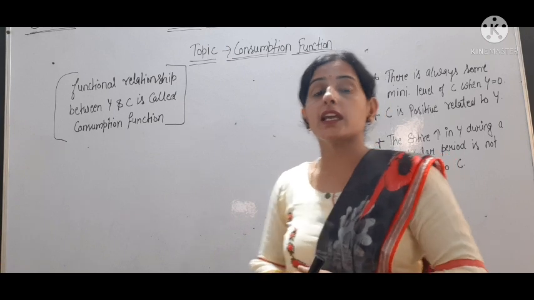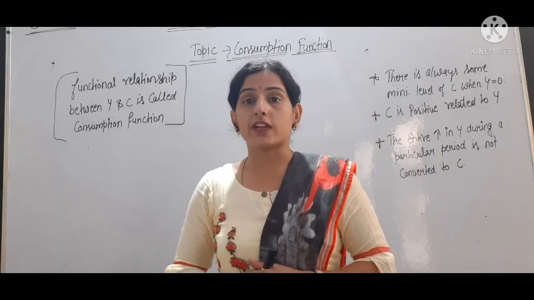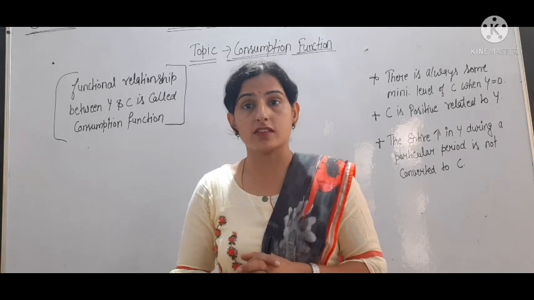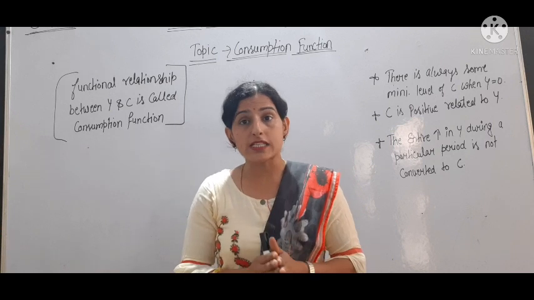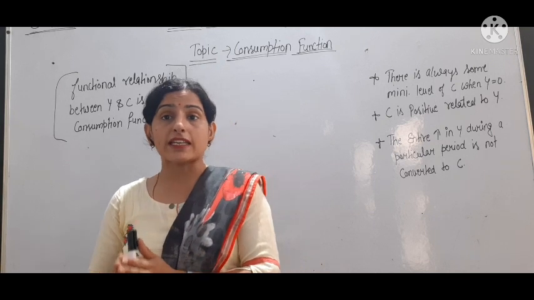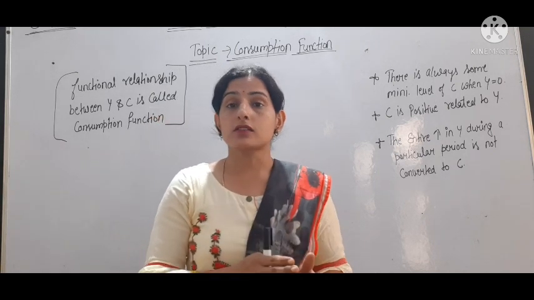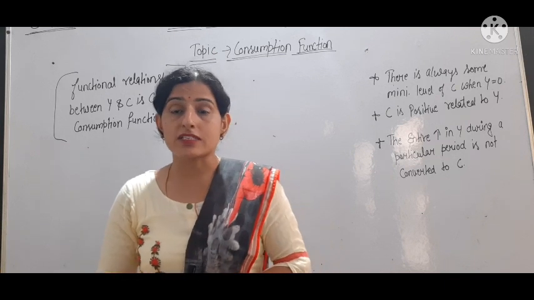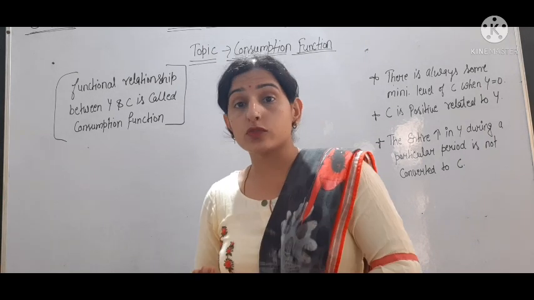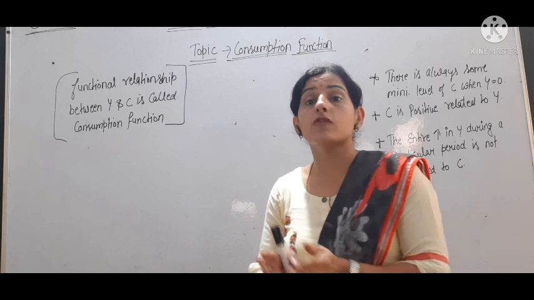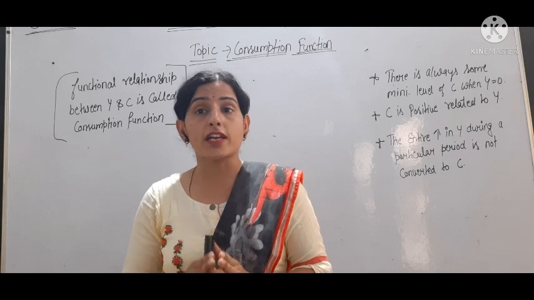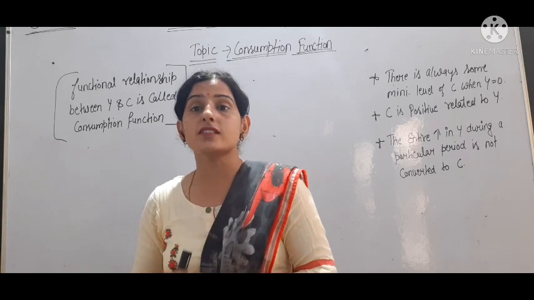So components of AD in a closed economy and components of AD in an open economy. Closed economy means there is no export and imports of goods and services. So firstly we talked about two sectors. One is producer sector, other is household sector. For the producer sector we have taken investment expenditure, and for the household sector consumption expenditure. Why? Because the household sector purchases goods and services for their own consumption, and the producer sector purchases goods and services for further production. Okay. Then in the open economy, we have included export and imports of goods and services.